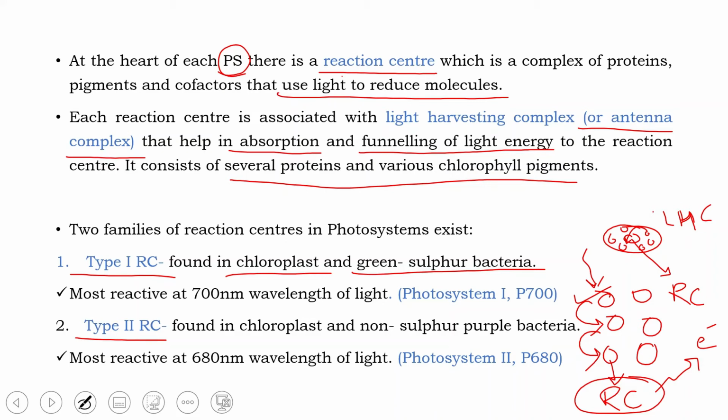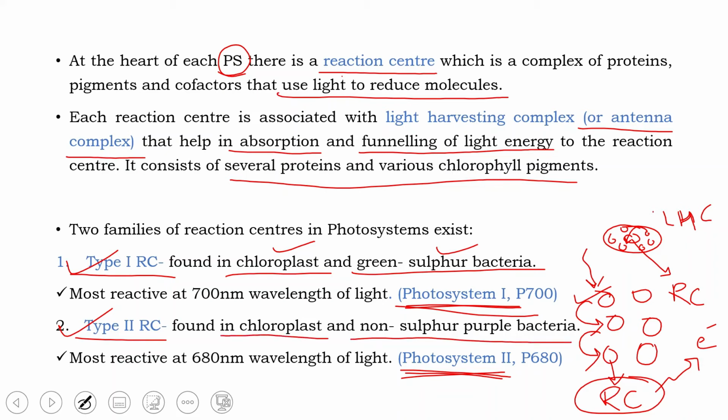One is photosystem 1, which is nothing but a photosystem which contains type 1 reaction center, and there is a photosystem 2 which contains type 2 reaction center. Clear? So type 1 reaction center, I already told you, is found in chloroplast and green sulfur bacteria, whereas type 2 reaction center is found in chloroplast and non-sulfur purple bacteria.